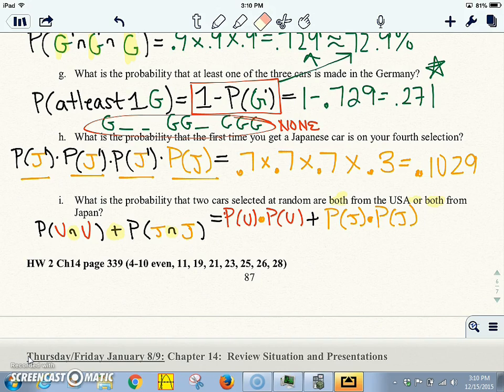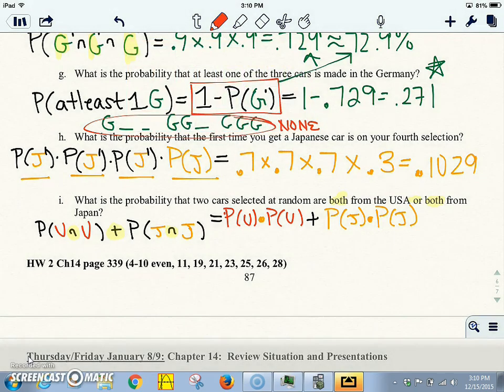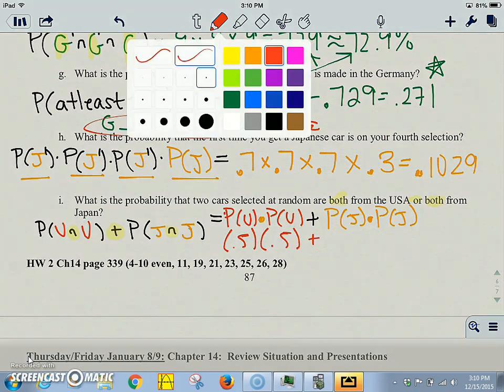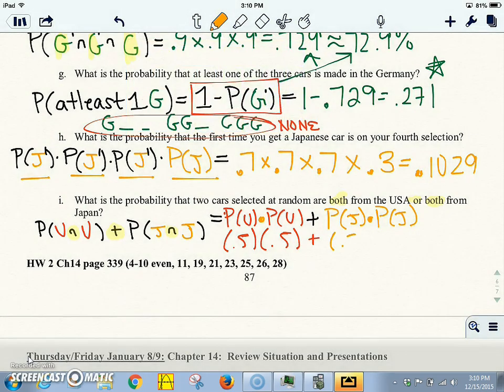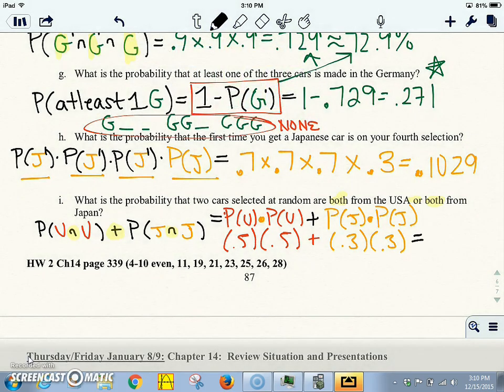Now all we have to do is plug those in. So the probability of being from the US is 0.5, and 0.5, plus from Japan, that's 0.3 times 0.3. Therefore, the probability of getting two cars from the US or two cars from Japan is 0.34, or 34%.